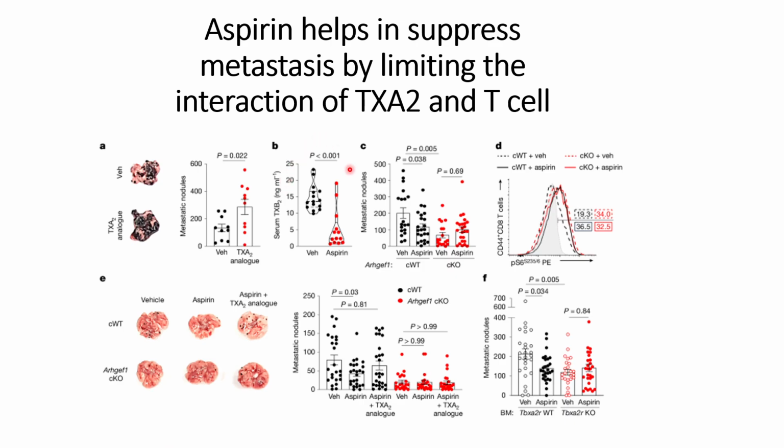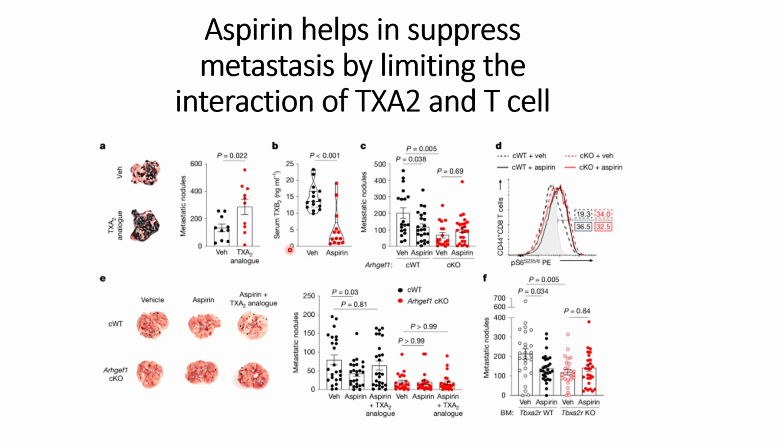The aspirin experiment is in panel B. First we will discuss panel A. In panel A, they gave mice water with a TXA2 analog, and one group of mice did not get any TXA2 analog. They found that the TXA2 analog mice, intravenously injected with pancreatic cancer cells, have more metastatic nodules compared to the vehicle case, in which no TXA2 analog was provided to the mice.